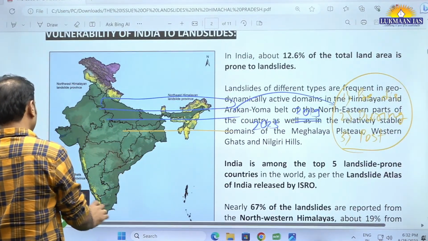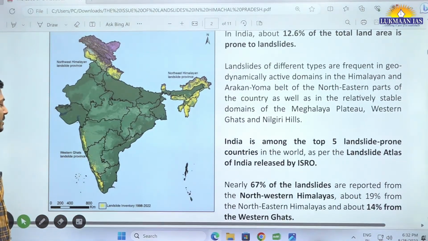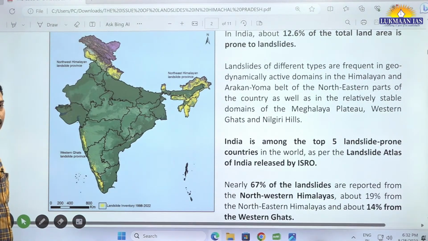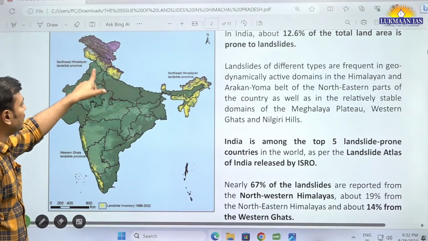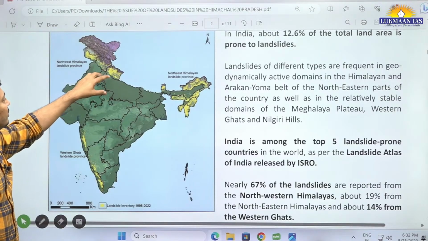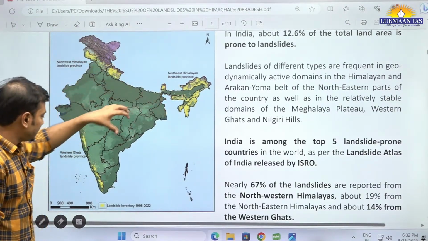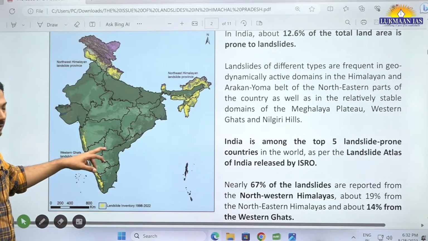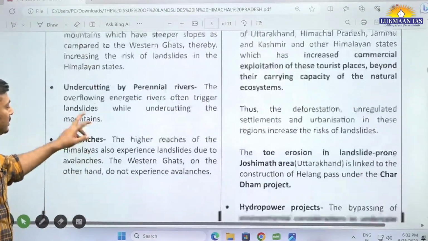This is the map given by ISRO, and it is actually the landslide inventory of 1992 to 2022. You can see the concentration of this yellow color, more concentrated in this region and then this region. You have been provided this in the booklet. Along with that, you can also see the other map.